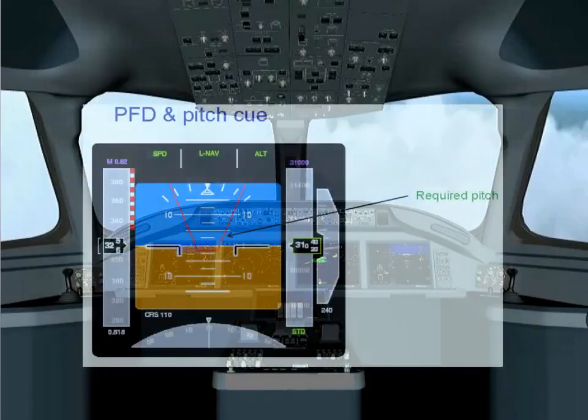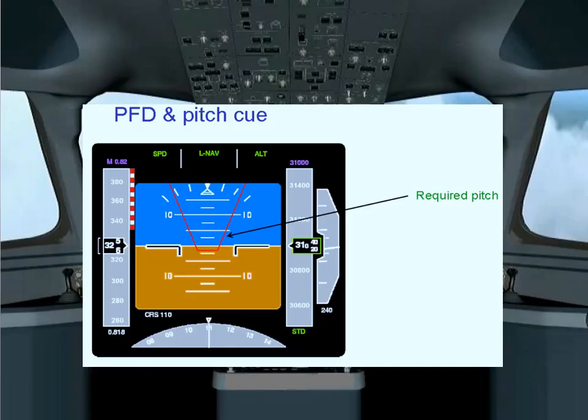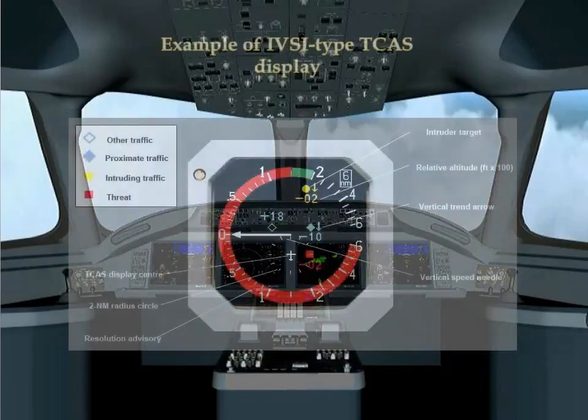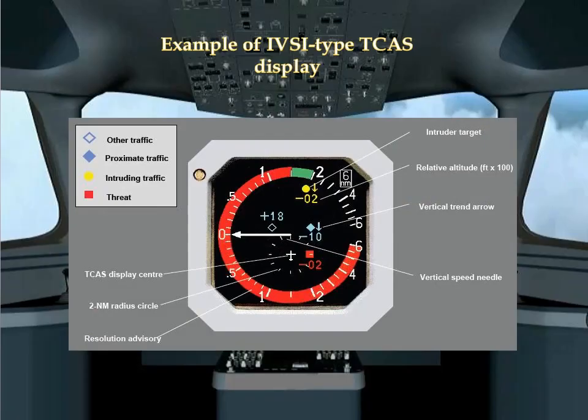On some aircraft, resolution advisories are displayed on the electronic attitude display indicator, by a pitch cue, which corresponds to the acquired vertical speed. The symbology, along with visual information relating to resolution advisory, is integrated into the vertical speed indicator. A combination of red and green arcs indicates the required vertical rate and the red arc the vertical rates to avoid. The dotted circle around the own aircraft symbol in the vertical speed indicator represents a radius of 2 nautical miles. The display range can vary from 4 to 30 nautical miles ahead of own aircraft.